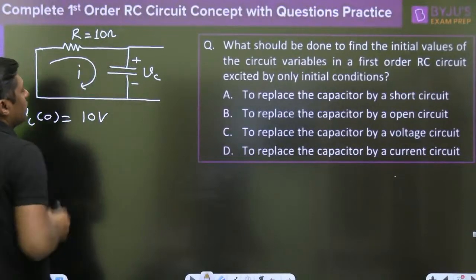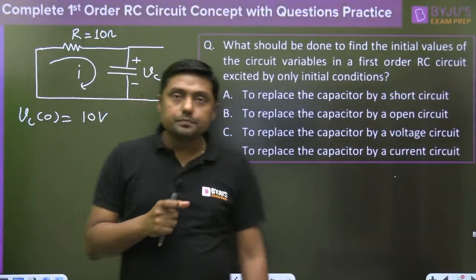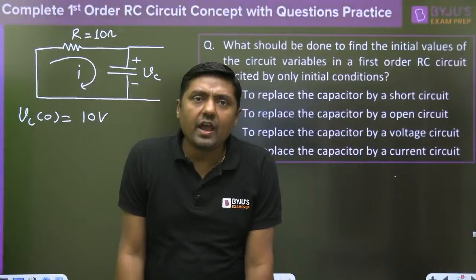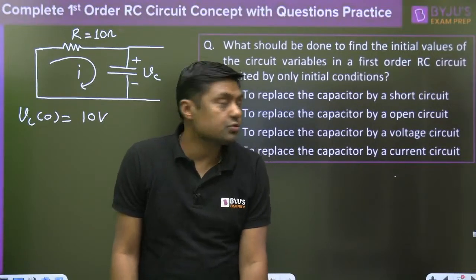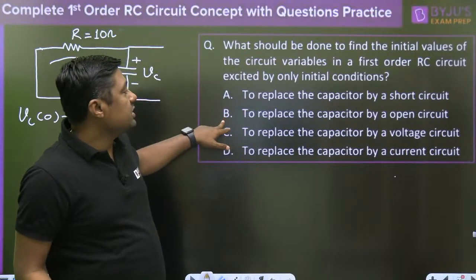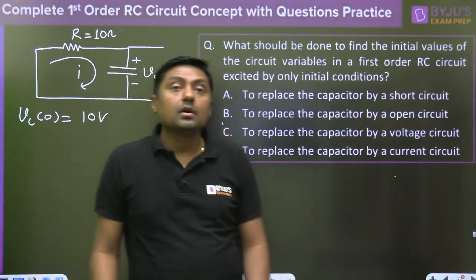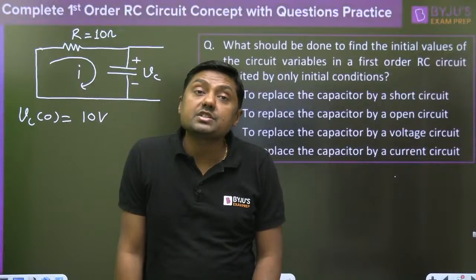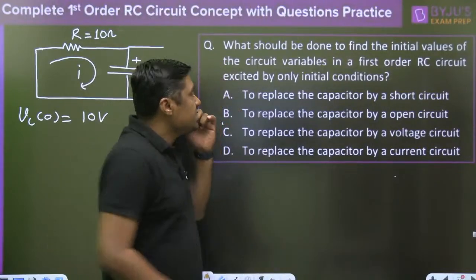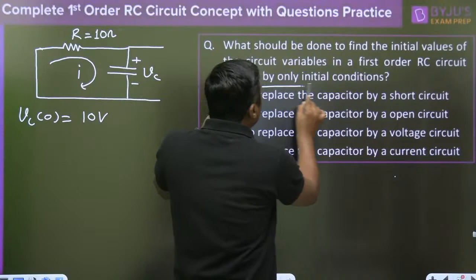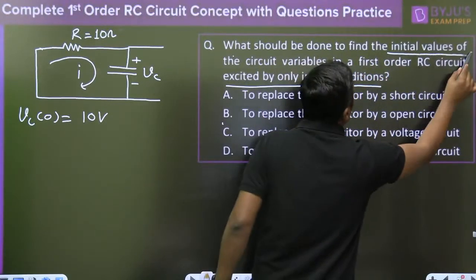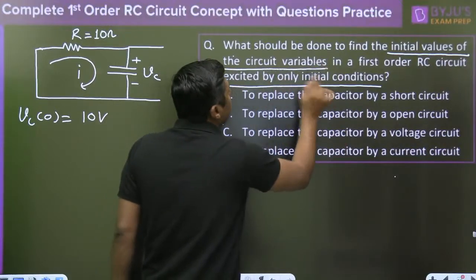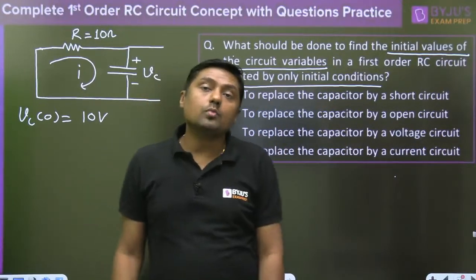Initially we have to replace the capacitor by a voltage source. If you replace the capacitor by an open circuit, that is steady state. What is asked here? Excited only by initial condition. What should be done to find the initial values of the circuit variables?